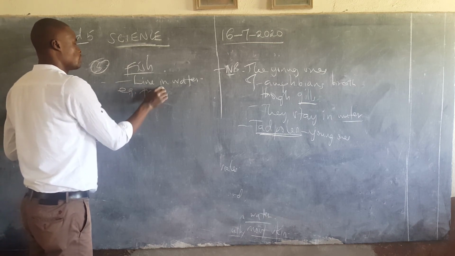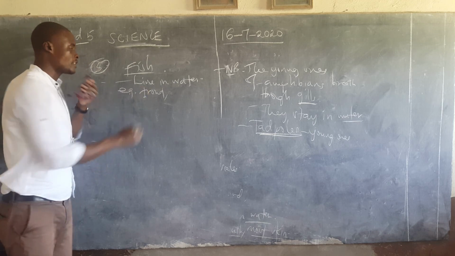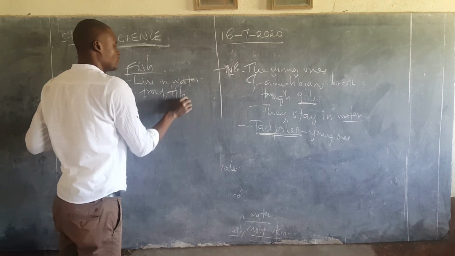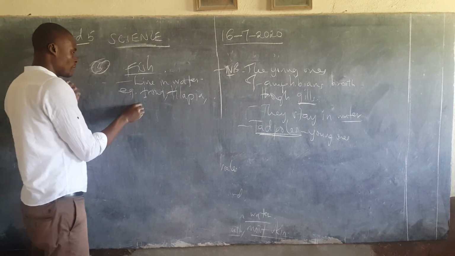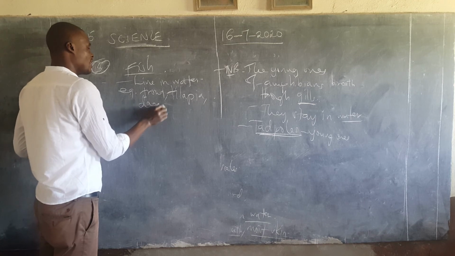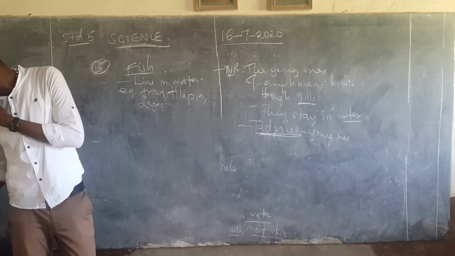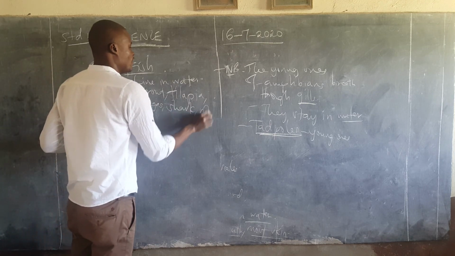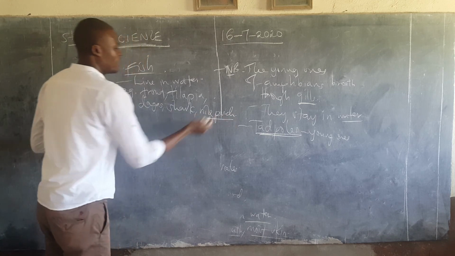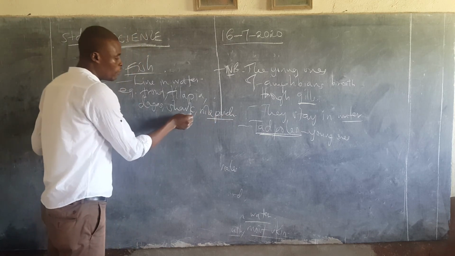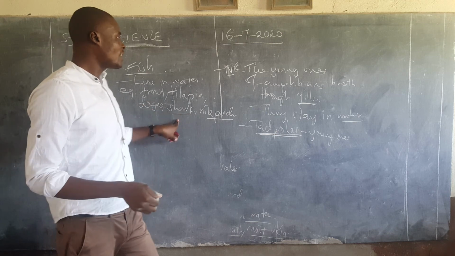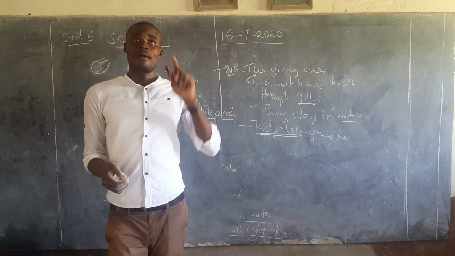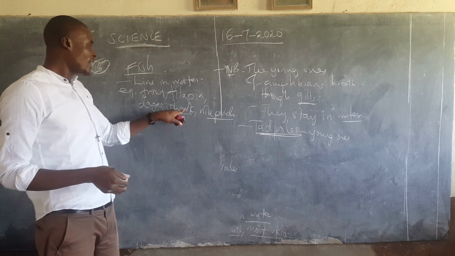For example, we have trout. Trout is a very good example. It's a fish that lives in fresh water. Then we also have tilapia, and daga, as you may call omena. Then we also have shark, and then we have the Nile perch, which people call mutu. People confuse shark with the mammals. Shark is not a mammal. The only mammals that we have are the dolphin and the whales. Shark is an example of a fish.